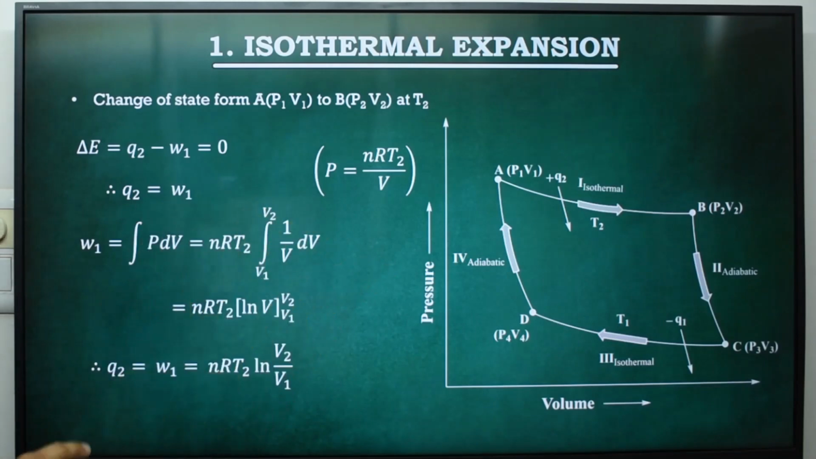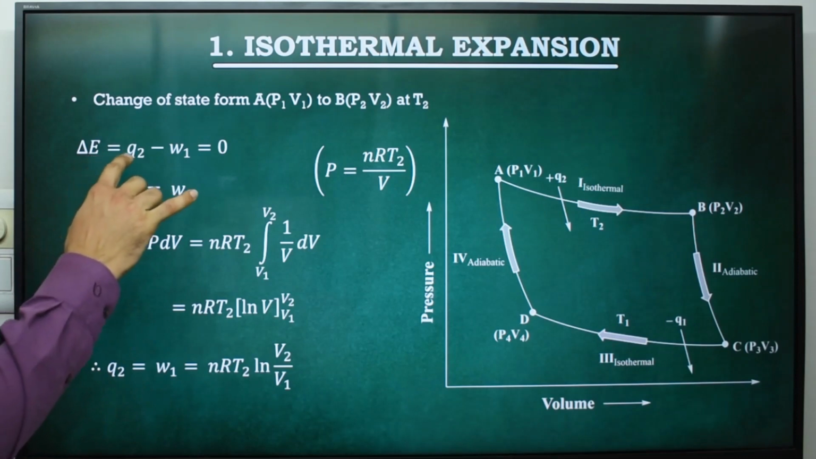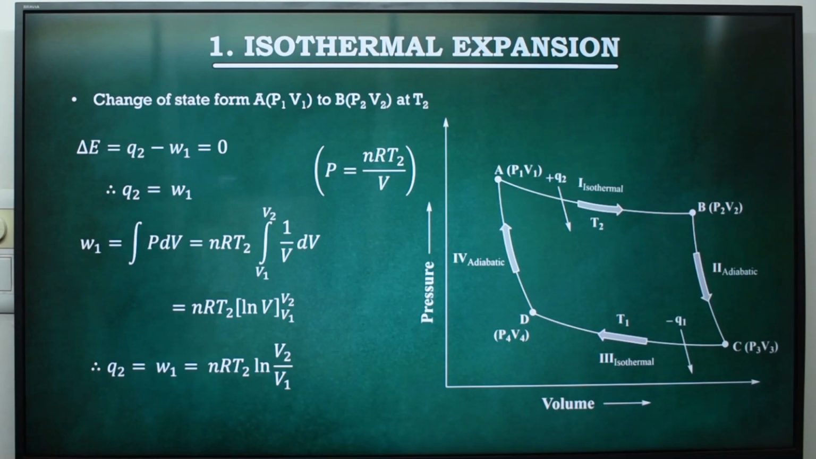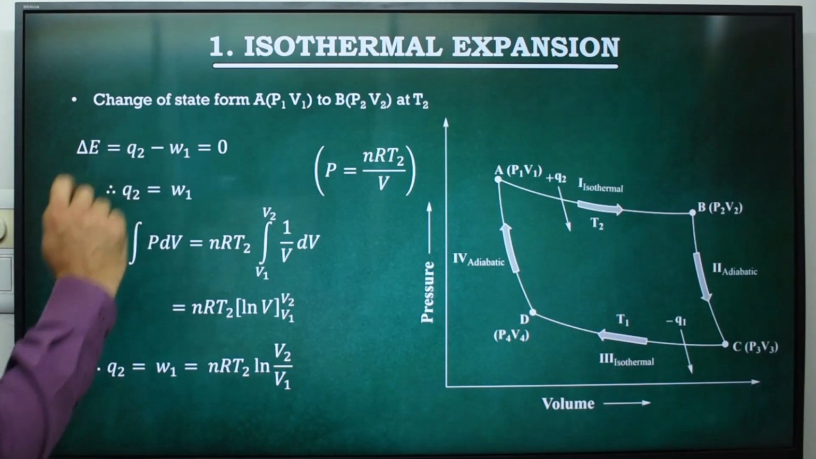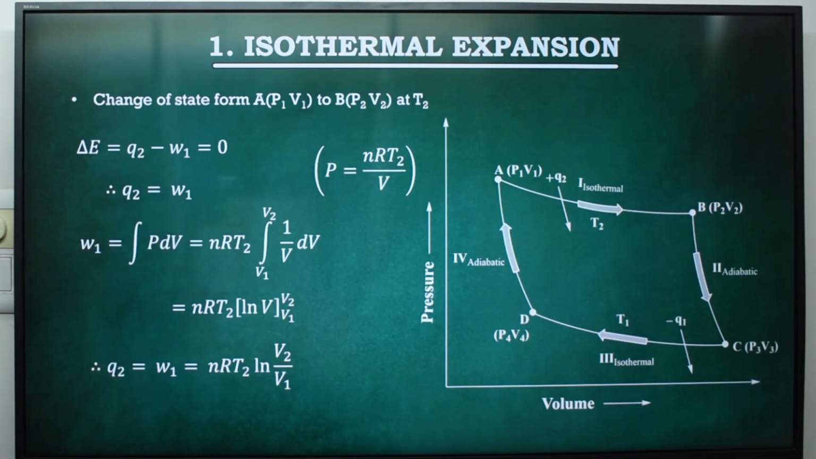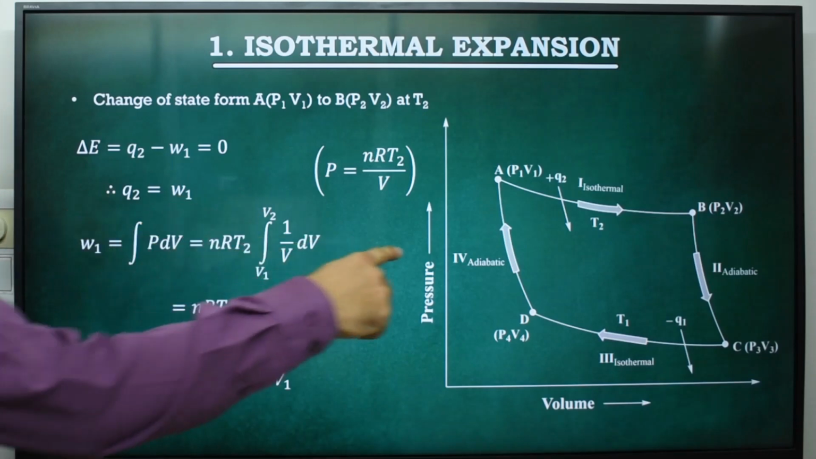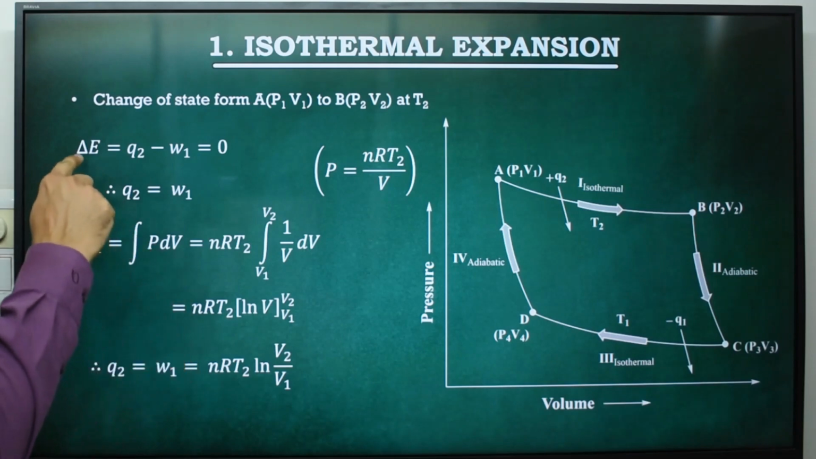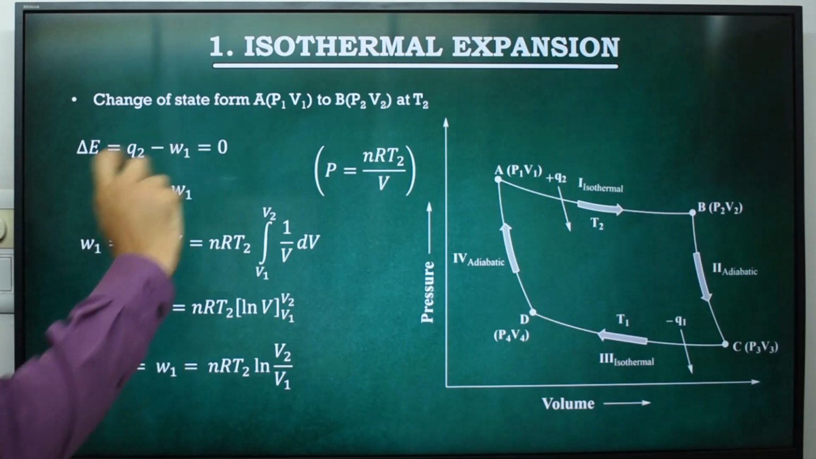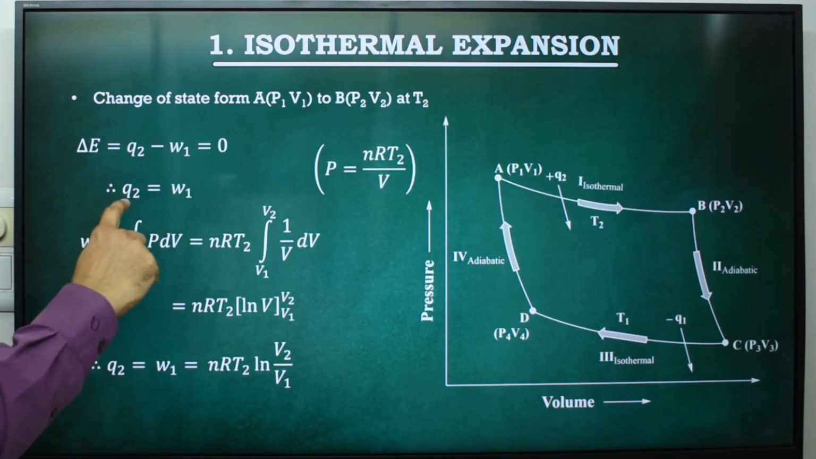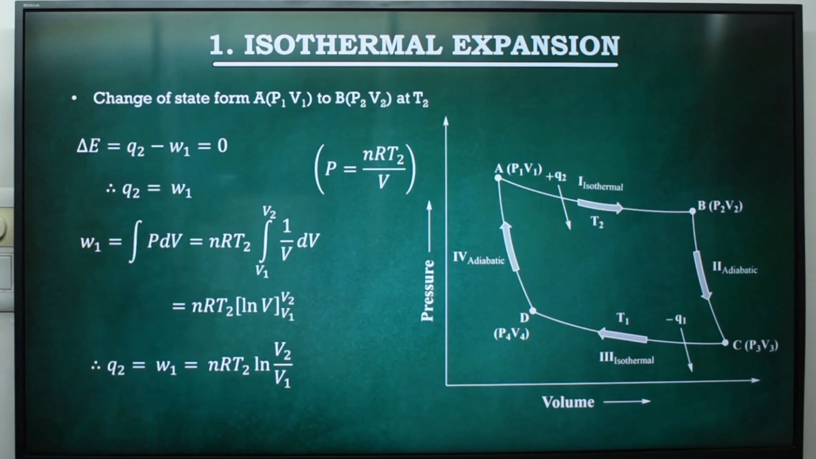According to the first law we can say that delta E is equal to Q2 minus W1. Q2 is heat absorbed by the system, that's why there is a positive sign, and W1 is work done by the system, so there is a negative sign. Because this is an isothermal process, the change in internal energy is 0. So from this equation we can say that Q2 is equal to W1.